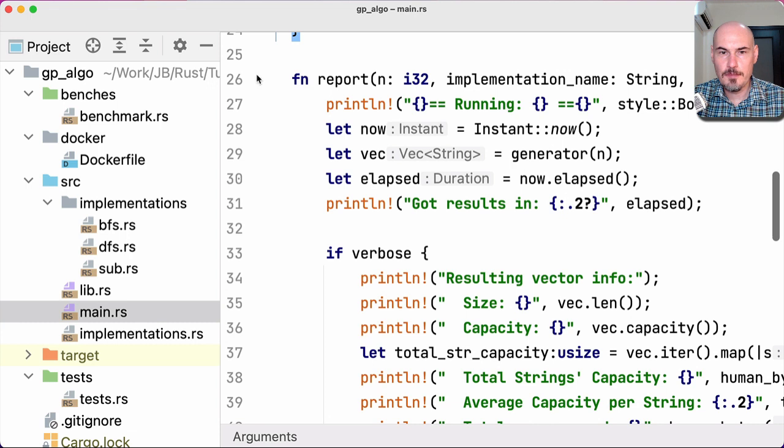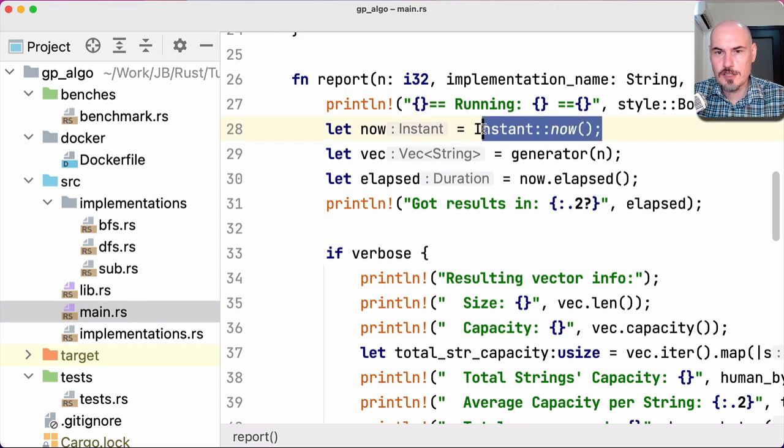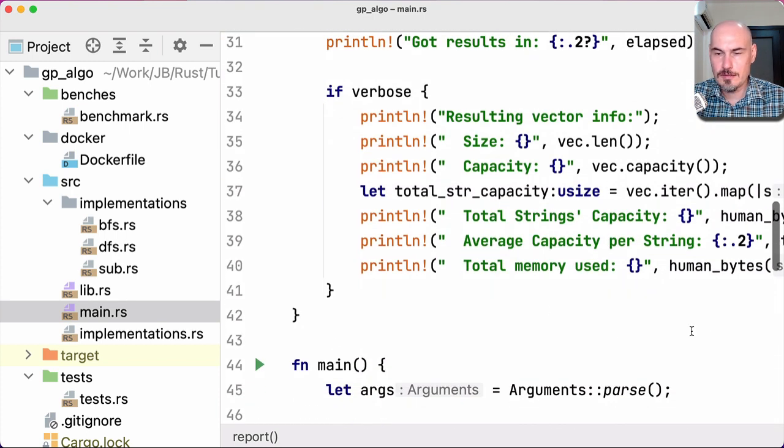Then I have a function report, which gives us timings, and timing is quite simple. I just check the moment before running algorithm and then after, and then see what's the duration between these two moments in time. And if it's verbose, then I also print a lot of information about memory usage.